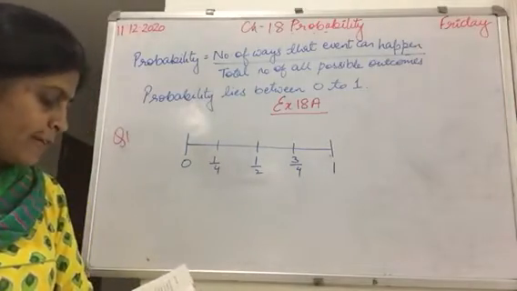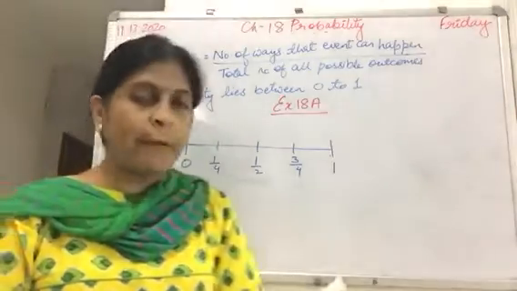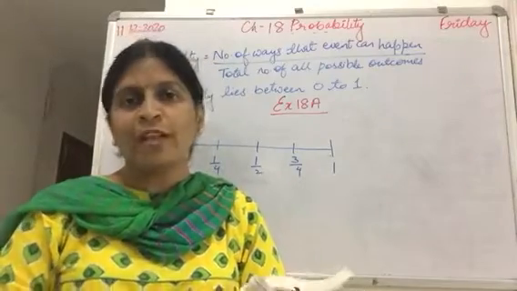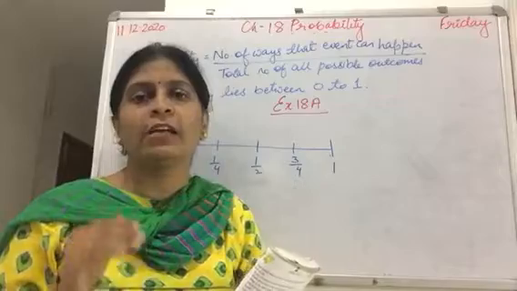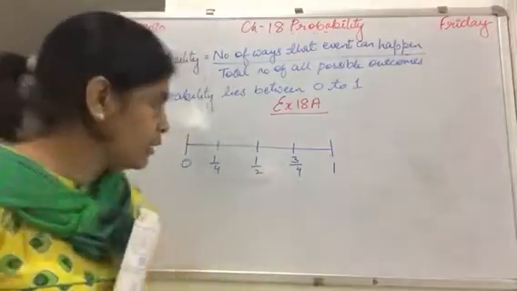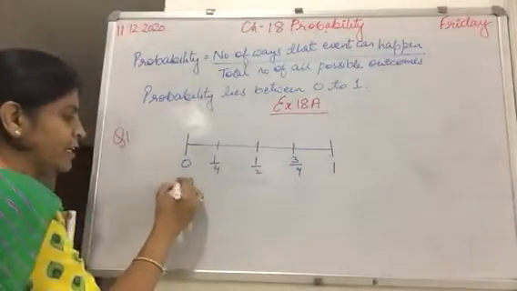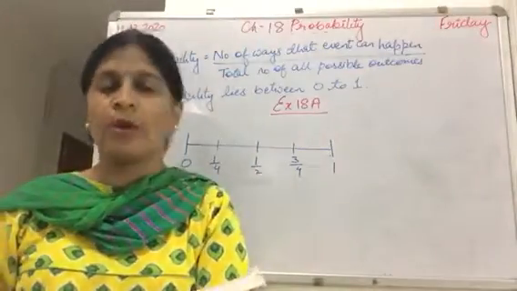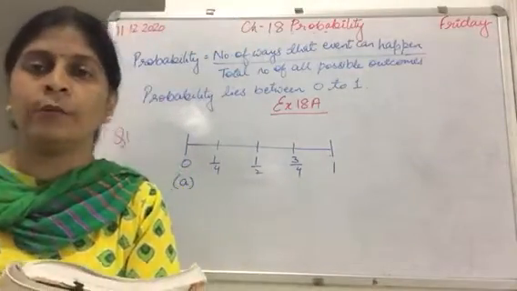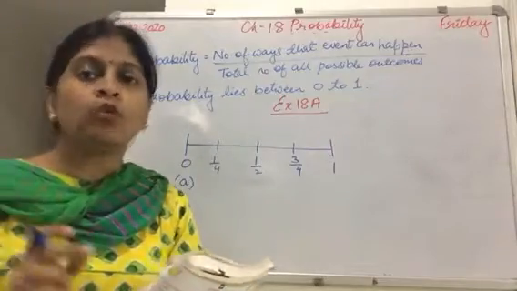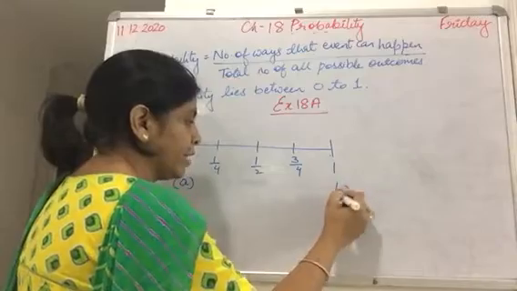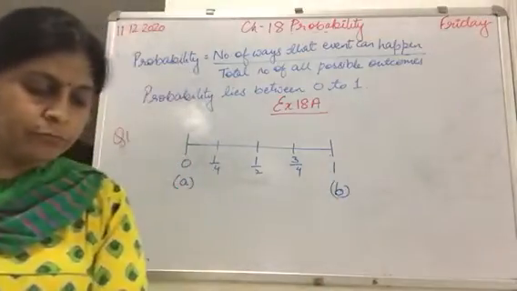The first part says the probability of a cat giving birth to a dog. It is not possible that a cat gives birth to a dog, so in this case the probability is 0. Next is the sun will rise on Monday. The sun will rise every day, so it is part B, which is confirmed.